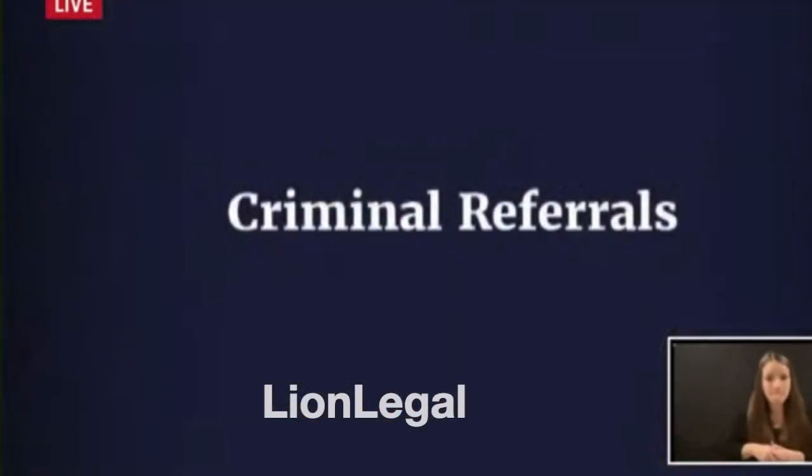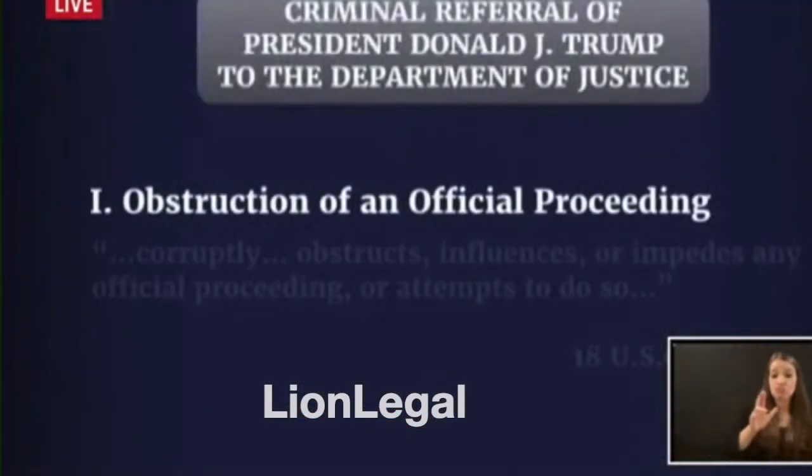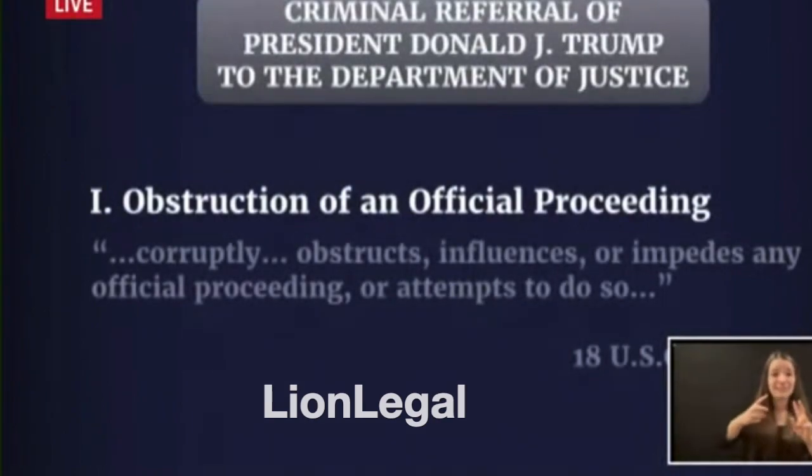The first criminal statute we invoke for referral, therefore, is Title 18, Section 1512C, which makes it unlawful for anyone to corruptly obstruct, influence, or impede any official proceeding of the United States government. We believe that the evidence described by my colleagues today and assembled throughout our hearings warrants a criminal referral of former President Donald J. Trump, John Eastman, and others for violations of this statute.